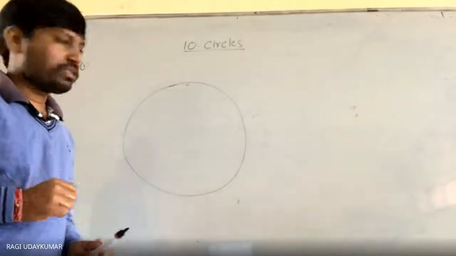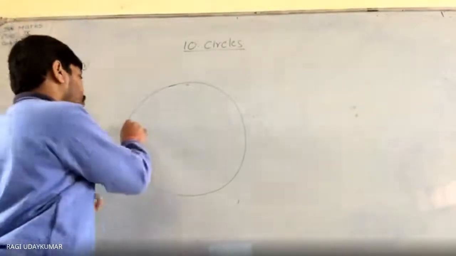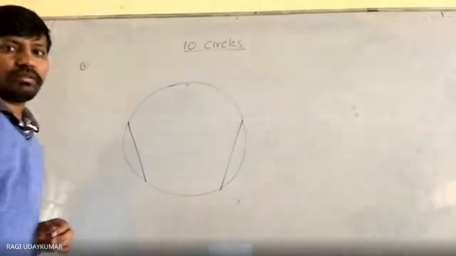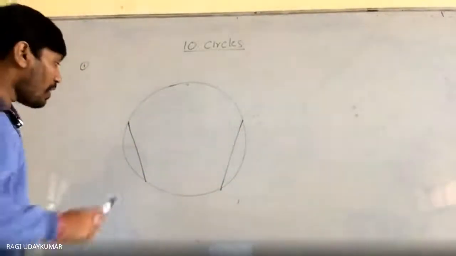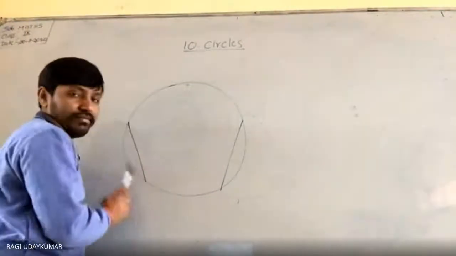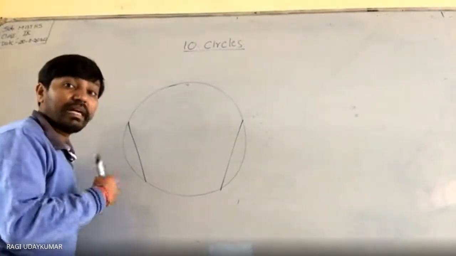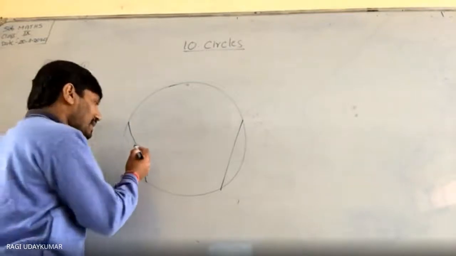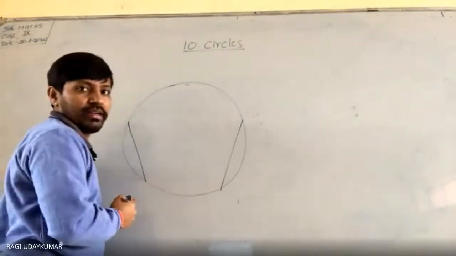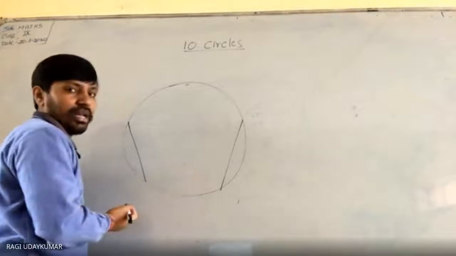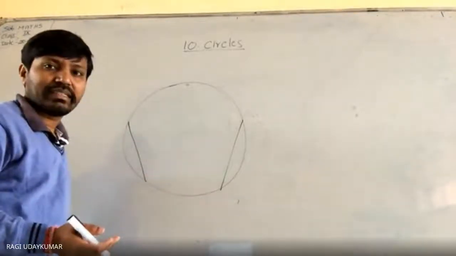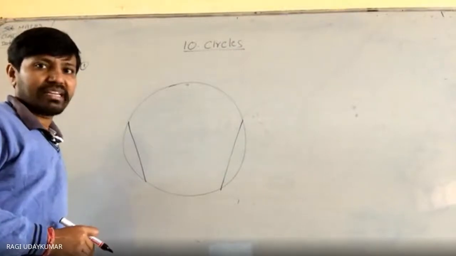How do we find out this? Simple, you draw and join any two chords. Okay, and draw the perpendicular bisector of the chord. Perpendicular bisector of the chord. इसका perpendicular bisector बोले तो line 90 degrees होना है and इसको bisect करना है. So how do we draw the perpendicular bisector? Using the compass. Compass ले लो.